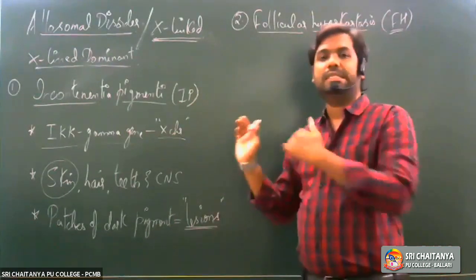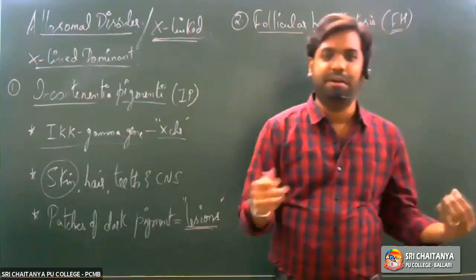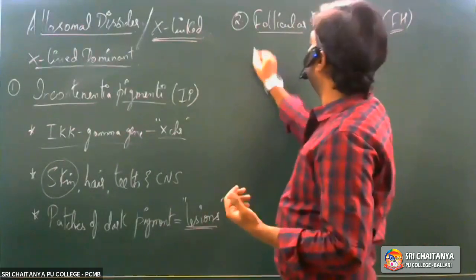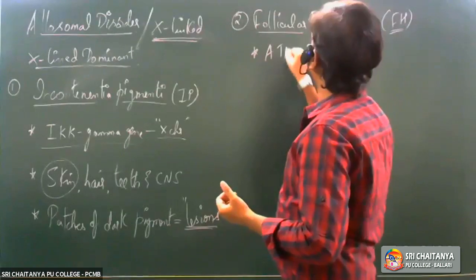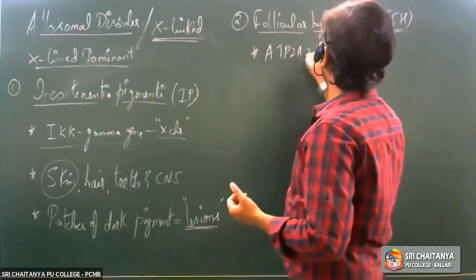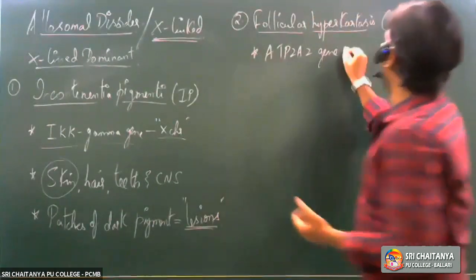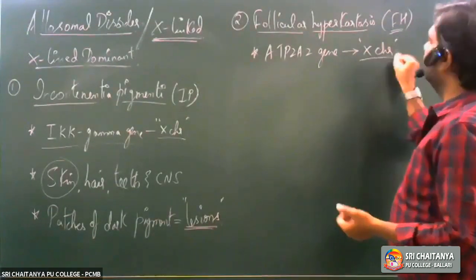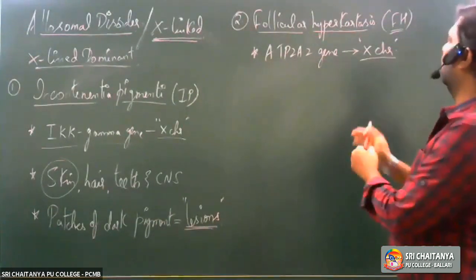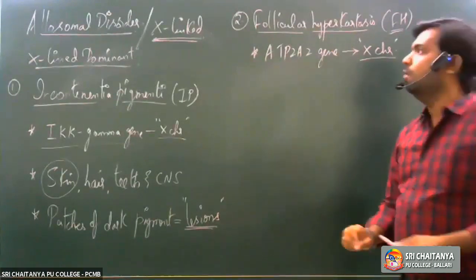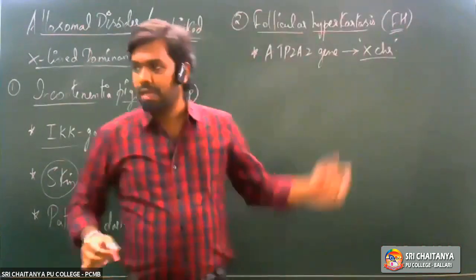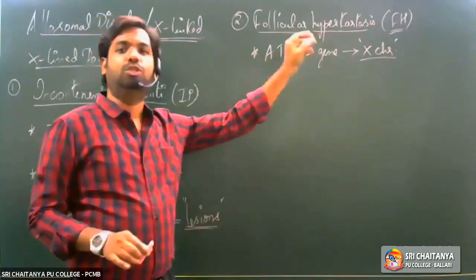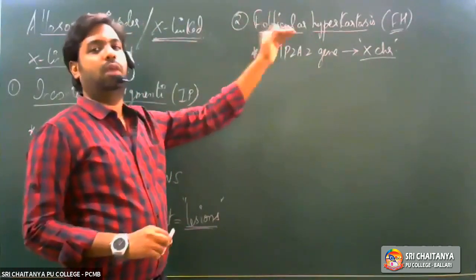This also is considered a rare genetic disorder, caused due to mutation in a gene known as ATP2A2 gene, which is located on the X chromosome.